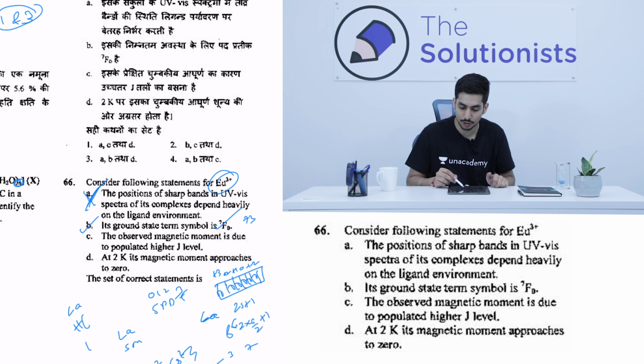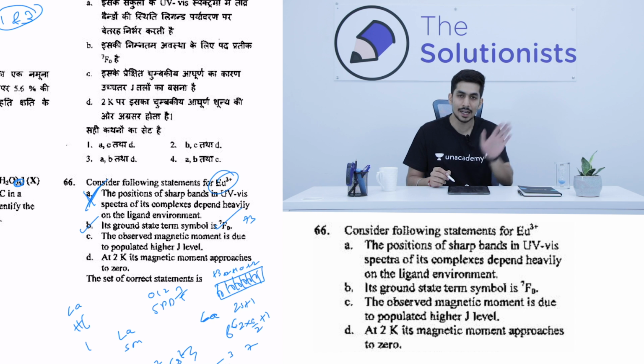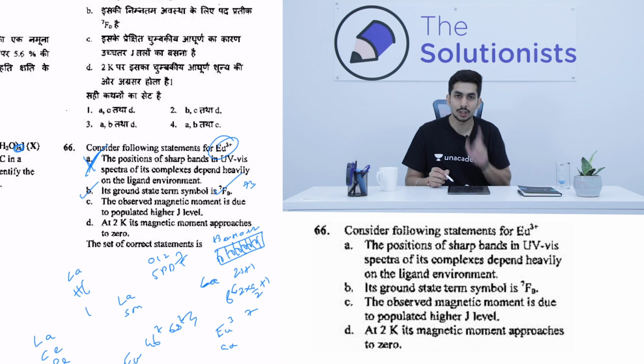So the position of sharp bands in UV visible spectra of its complexes depend heavily on the ligand environment, which is totally incorrect. They do not depend on the ligand environment. In general, they are sharp, right? So option A is incorrect and option B is correct. I have just this much information, but don't give up on the question.